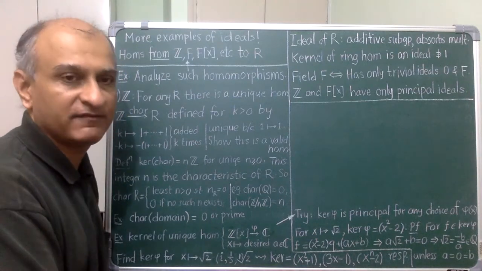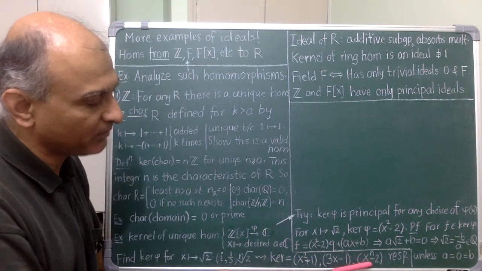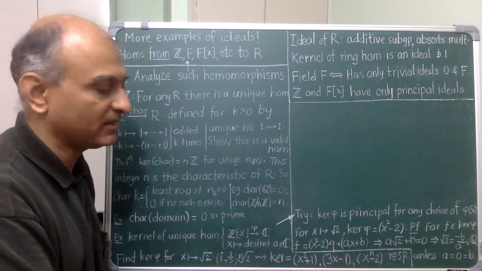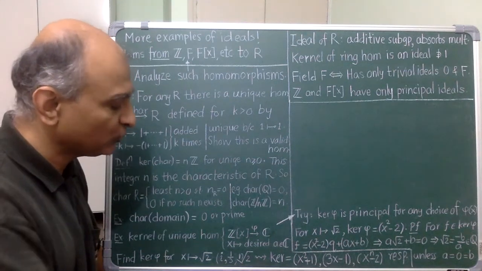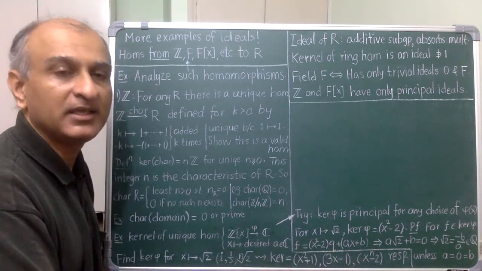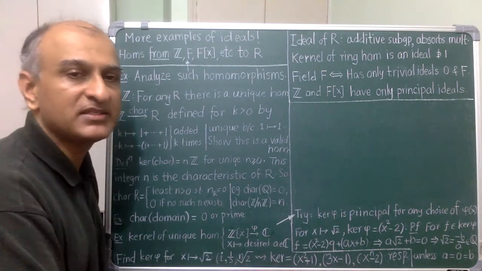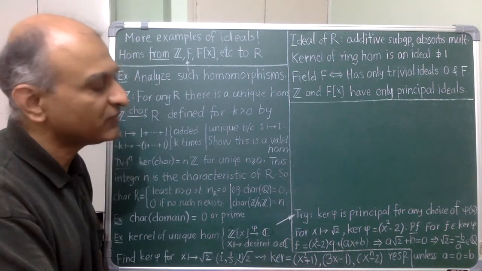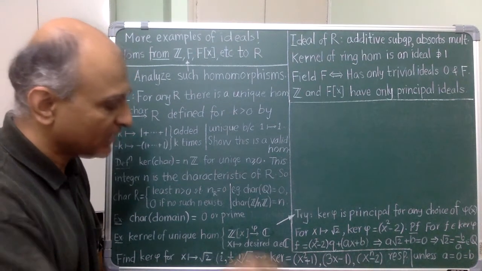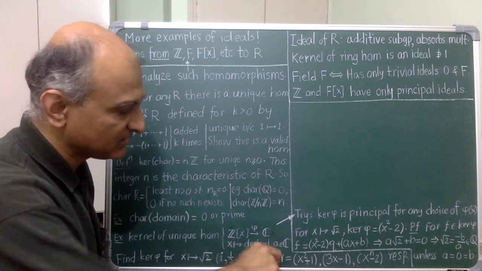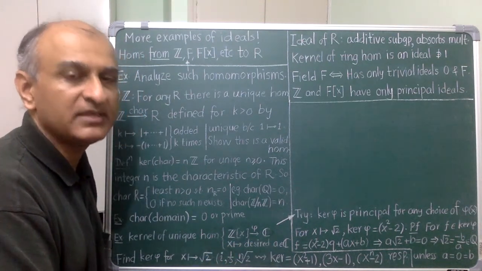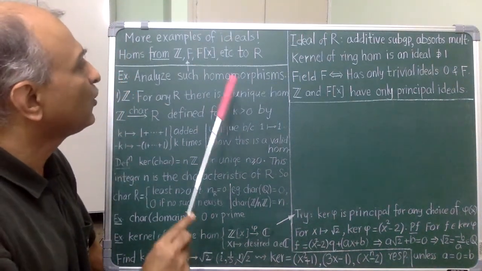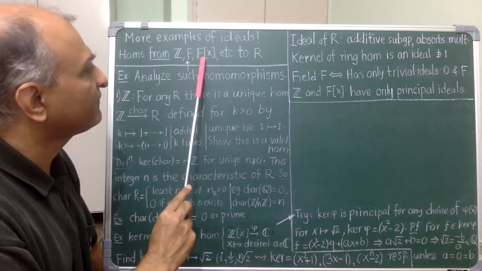But here I have a different difficulty. I can divide by this monic polynomial, but the remainder may have quite a large degree, anything up to n minus 1. So the fact that the nth root of 2 is irrational is not really enough to complete the argument, and I have to find some other tool. We will see how to do this in the next chapter, but for now, see if you can try to prove a general result. Show that regardless of where I send x, the kernel of the resulting homomorphism is always a principal ideal.